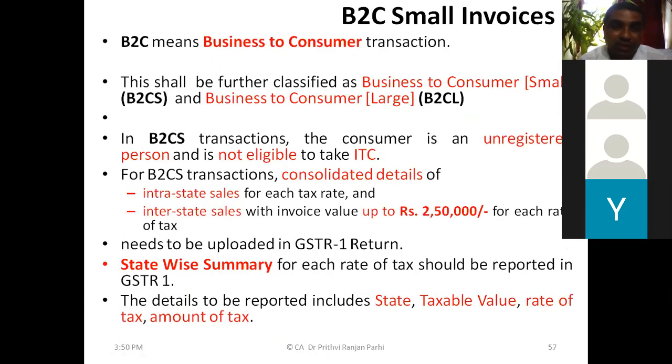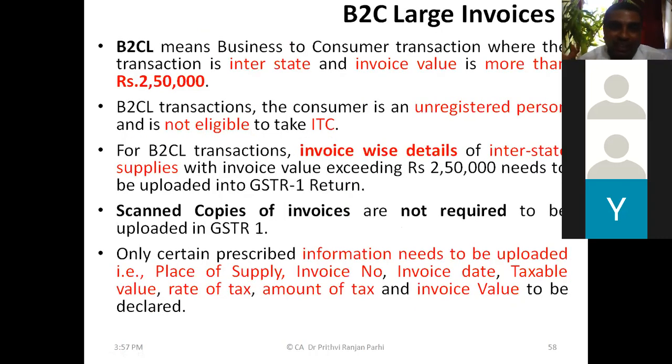But small invoices with interstate sales value beyond 2,50,000, then also invoice-wise details are required. Nowhere scanned copy of the invoice is required. You need not upload the scanned copy of the invoices. Only specific data which are called for, like place of supply, invoice number, invoice date, taxable value, rate of tax, amount of tax, and invoice value should be declared and it should be uploaded at the time of filing of the return. Is it clear to you, or you find it little confusing? Is it clear?